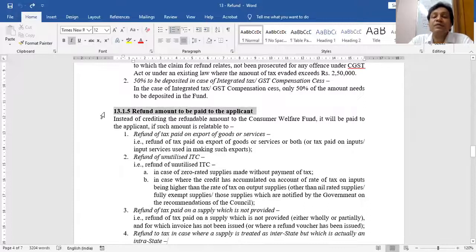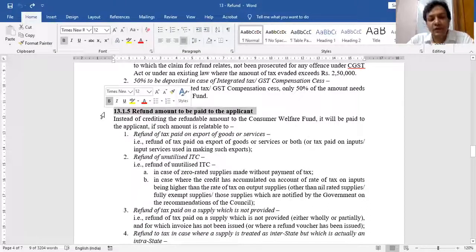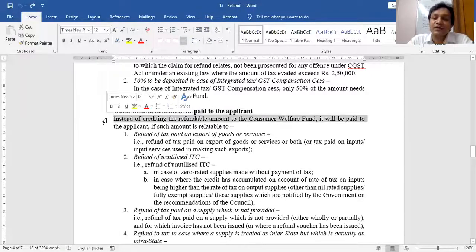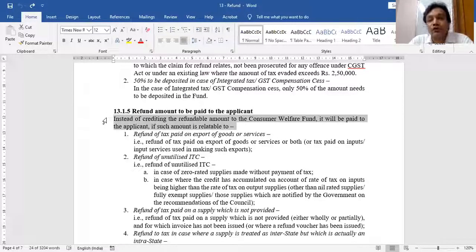In which cases will it be made to the applicant directly? Now there are some genuine cases also where it will not be transferred to the Consumer Welfare Fund. It will be paid to you directly. So instead of crediting the Consumer Welfare Fund, it will be paid to the applicant directly in these 7 to 8 situations. You should know this question from a theory point of view: what are the cases or situations where refund will be made to the applicant directly rather than transferring the amount to the Consumer Welfare Fund.